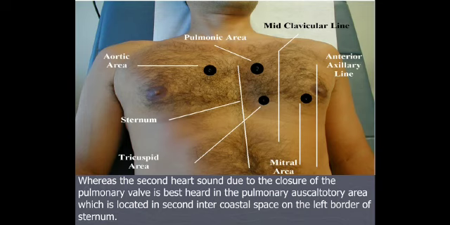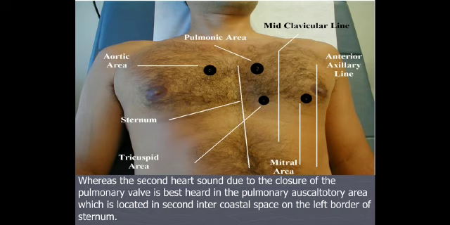Also during inspiration, left ventricular stroke volume decreases because the blood is pooled in the dilated pulmonary vessels and dilated left atrium. This dilatation occurs due to negative intrathoracic pressure. Thus the left ventricular systole is shortened, thereby A2 comes earlier. So during inspiration, A2 occurs earlier than P2. Hence, splitting of the second heart sound widens during inspiration. Exactly the opposite happens during expiration, and the splitting narrows.